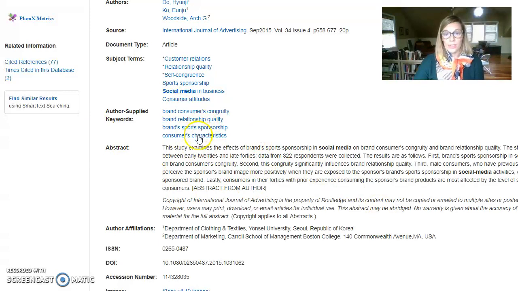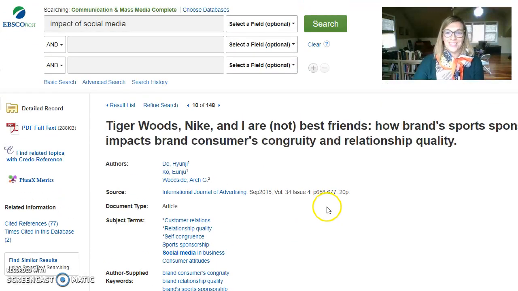The abstract is a summary of the article. You cannot use the abstract for your summary. You have to read the article itself and write your own summary. So if you rely too heavily on the abstract, you will earn 0 points on that section of the assignment. This is very important that you have your own summary in your own words of what this research article is about. So that's a really important tip as well.